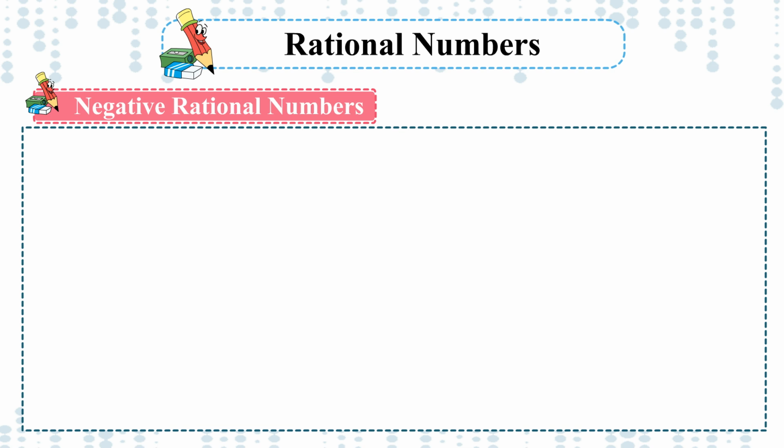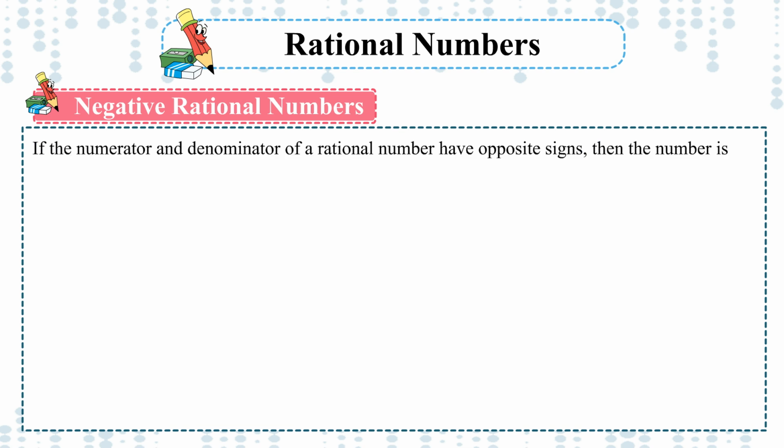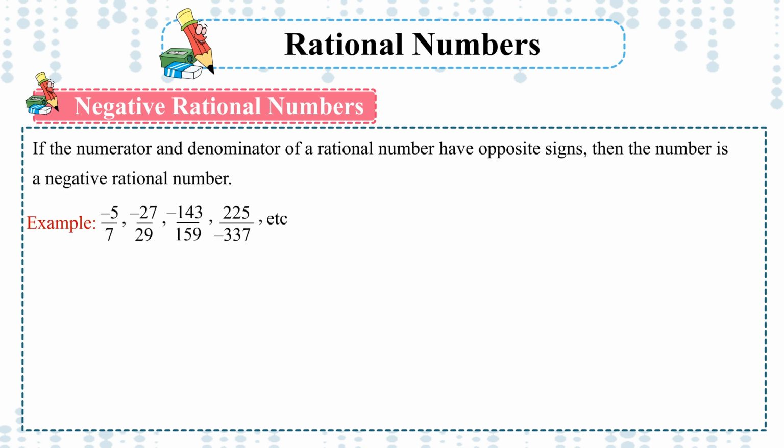Negative rational numbers: if the numerator and denominator of a rational number have opposite signs, then the number is a negative rational number.